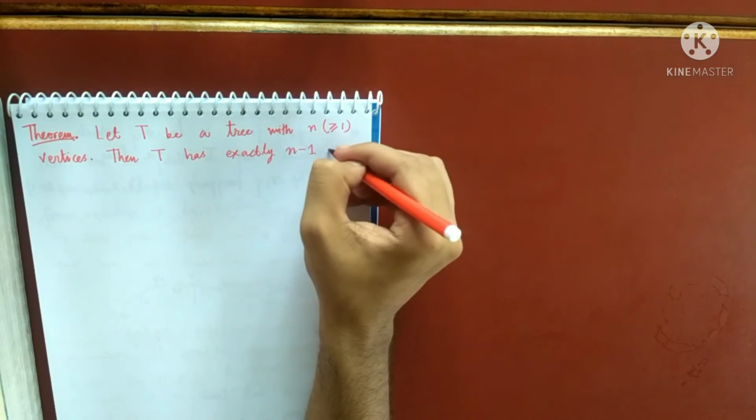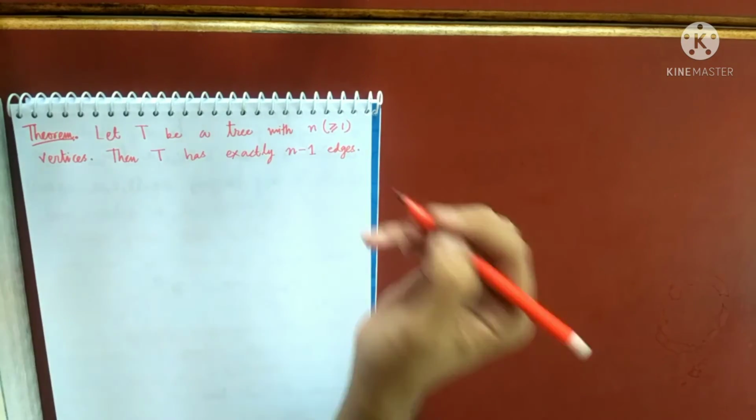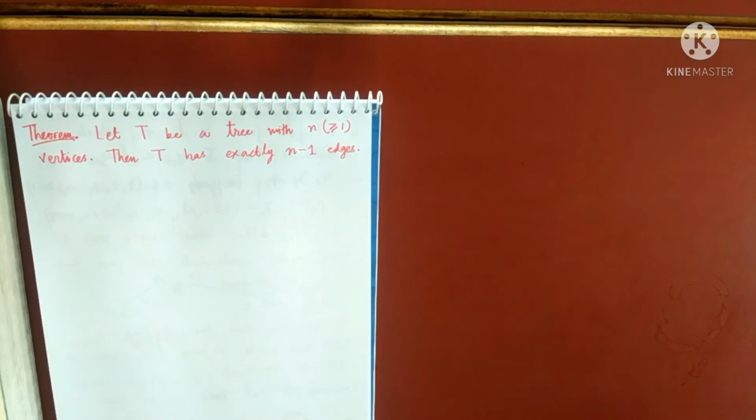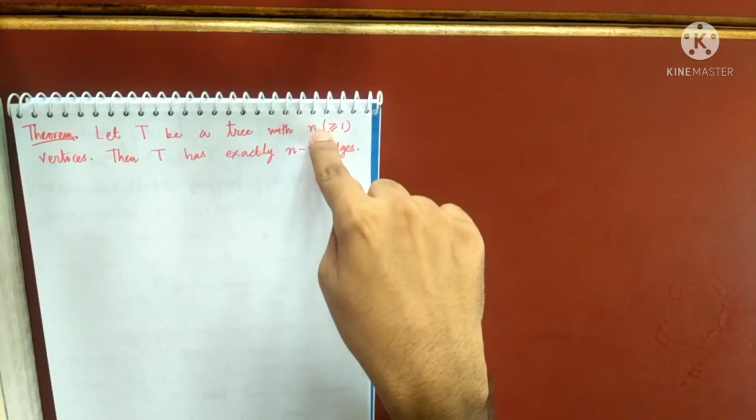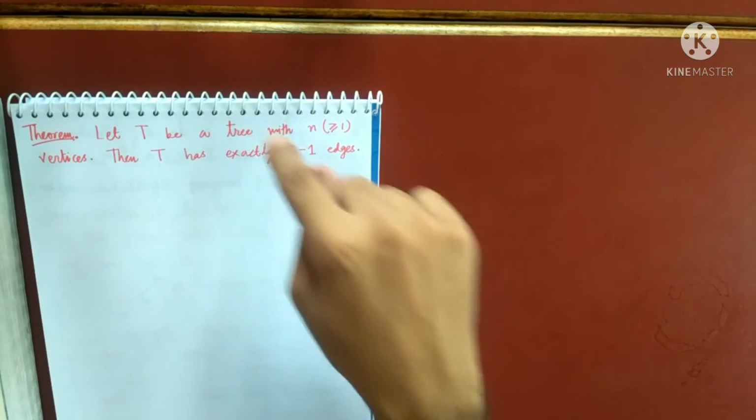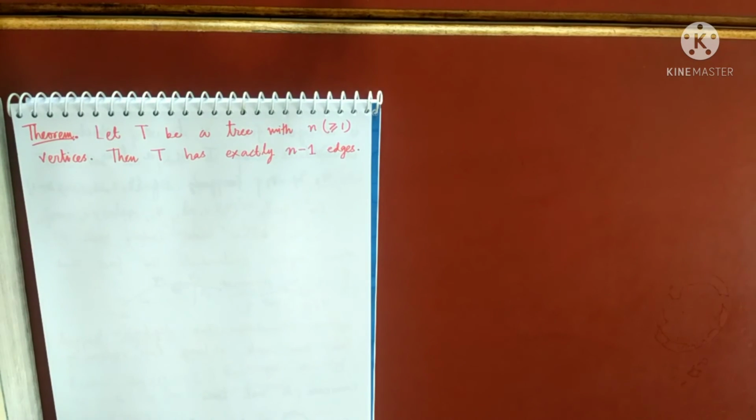n minus 1 edges. So this is another characterization, another property of a tree. That in any tree containing n vertices, the number of edges is exactly 1 less than the number of vertices. That means if number of vertices is n and that is a tree, then it has got n minus 1 edges. So I will not do the proof today because I will not be able to complete in time. So we'll do the proof of this theorem in the next class. Okay, so these are the 3 very important properties of a tree.